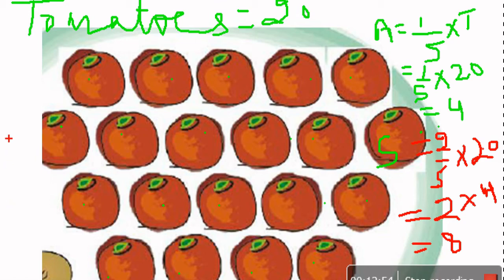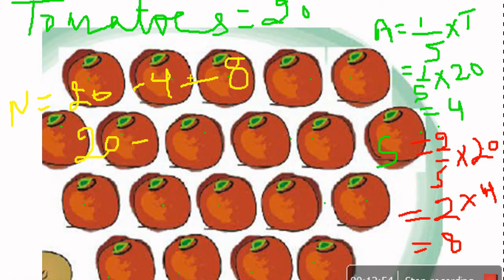And the rest of the tomatoes Nancy will get. So how many tomatoes will Nancy get? Nancy will get total tomatoes minus whatever tomatoes Abu Bakr takes and minus whatever tomatoes Shriza takes. So Nancy gets 20 minus 8 plus 4, 12. So Nancy gets 8 tomatoes. I hope you understand this. Let us move.